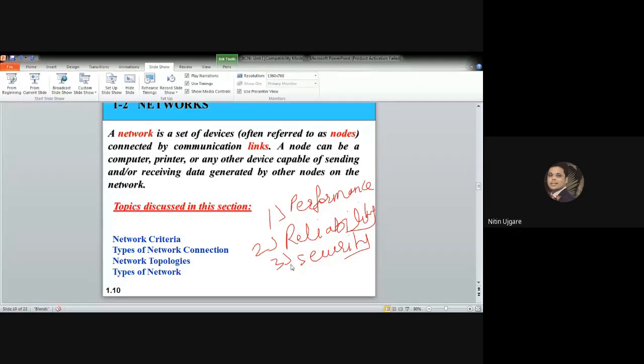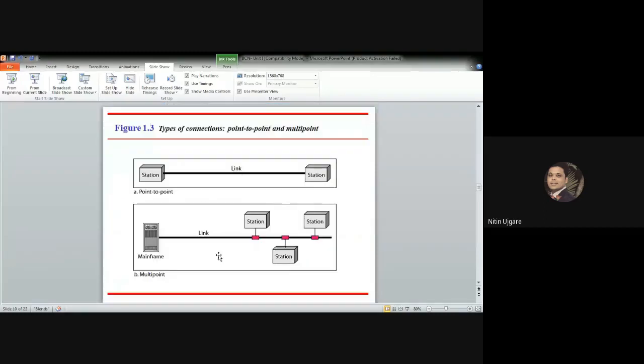So let us go to the next subtopic, that is types of network connections. Before discussing the network, we first need to define some network attributes. A network is two or more devices connected through links, and that forms the network. A link is a communication pathway that transfers the data from one device to another device. For visualization purposes, it is simplest to imagine any link as a line drawn between two points.